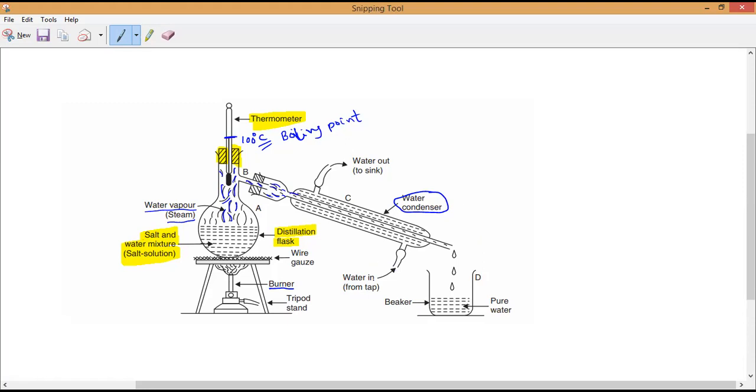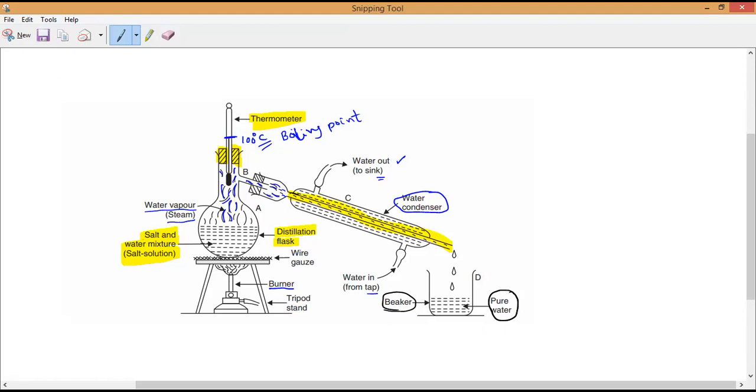You can see water in from the tap, passing through this, circulating and coming out, water out to the sink. Now the gas which is passing through the inner tube will lose its heat energy when the outside liquid comes in contact, so the temperature will fall. So it will be condensed back into liquid, which will collect in the beaker.